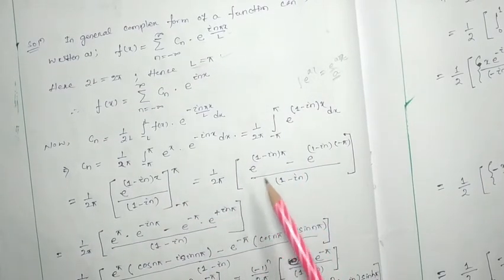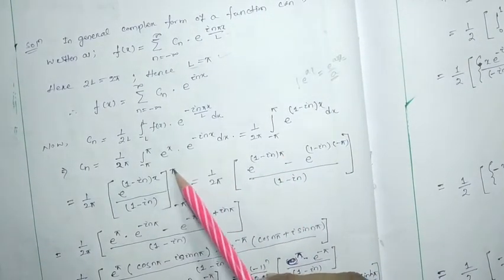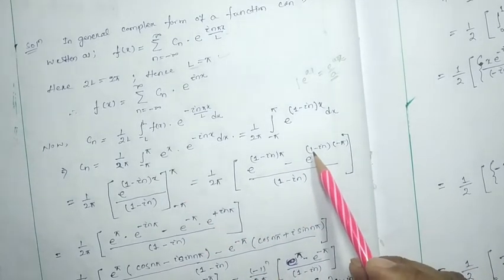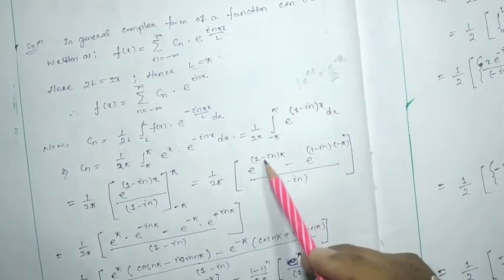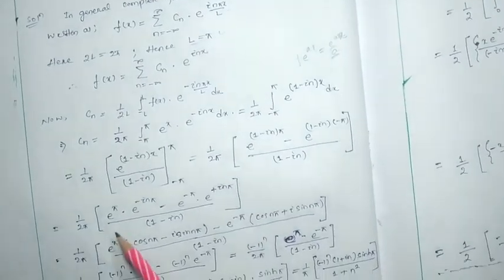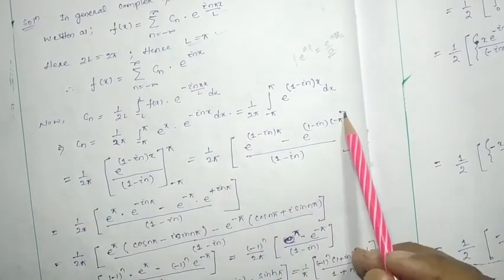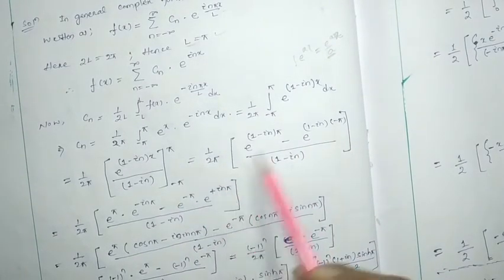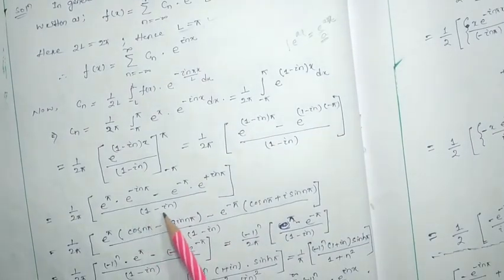Now we have to put the limit. Then it will be e to the power (1 minus i n) pi. First I have to put pi, then minus, I have to put minus pi, so e to the power (1 minus i n) into minus pi. Multiplying, it will be 1 by 2 pi, e to the pi into e to the minus i n pi, minus e to the minus pi into e to the plus i n pi, whole divided by 1 minus i n.